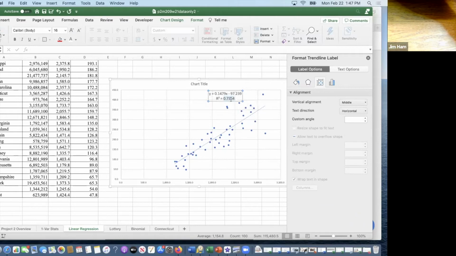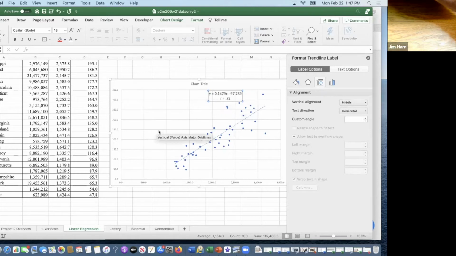So you'll want to replace the R squared with R, the correlation coefficient. And as you might have guessed, it's just the square root of the R squared that they gave you there. So insert that value in there. I don't remember what it was, something like 0.85. But I'd like to see this on there somewhere.